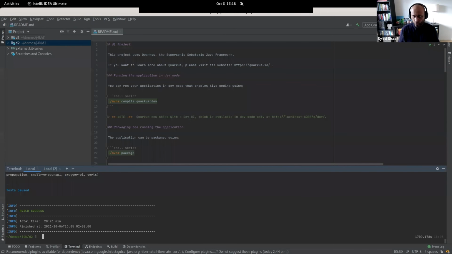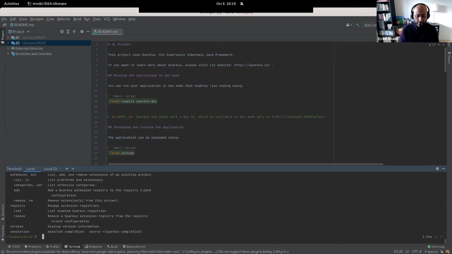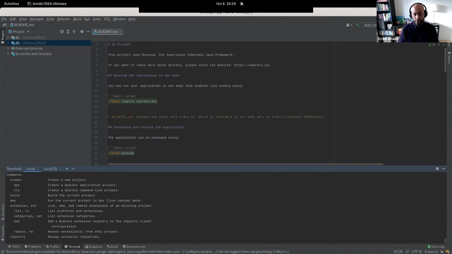So when you're using Quarkus, you can use Quarkus from the CLI. You can install the Quarkus CLI using JBang, for example. You don't even need to think about whether you have your OpenJDK installed. It's going to do that for you. And of course, it's going to install the Quarkus CLI, and it will look something like this. I have the Quarkus CLI installed. I use it. I'm learning to use it still. There's a bunch of things. You can create your app. You can do a lot of things with it.